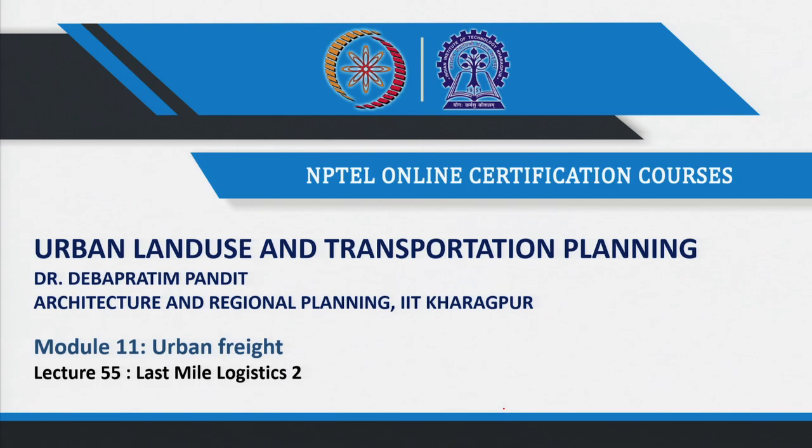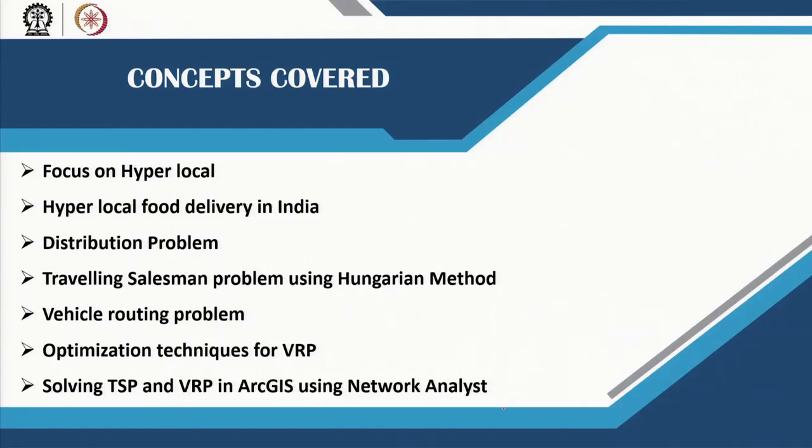Welcome back. In lecture 55, we will complete the last mile logistics, the second part of the lecture. The different concepts that we will cover will be hyperlocal last mile logistics, then particularly hyperlocal food delivery in India, and then we will look into the distribution problem, how this could be used to solve this kind of last mile logistics issues. Within the distribution problem we will look into the traveling salesman problem, and we will solve it using an assignment method, which is also a very common method, the Hungarian method, and in that way you will also learn how to solve the assignment problem as well.